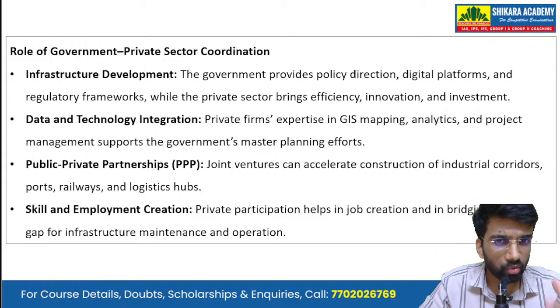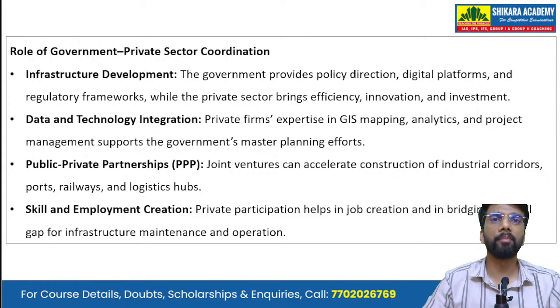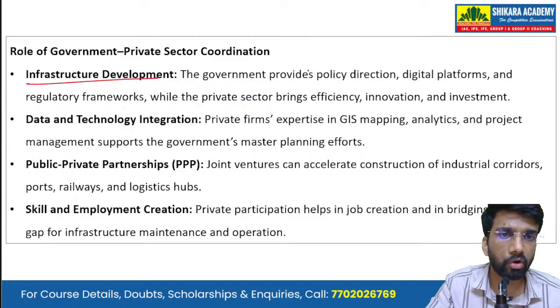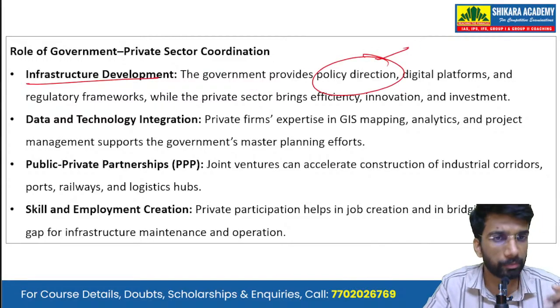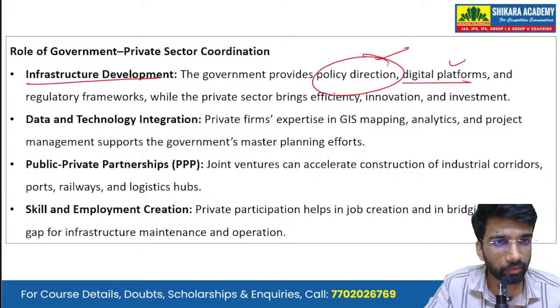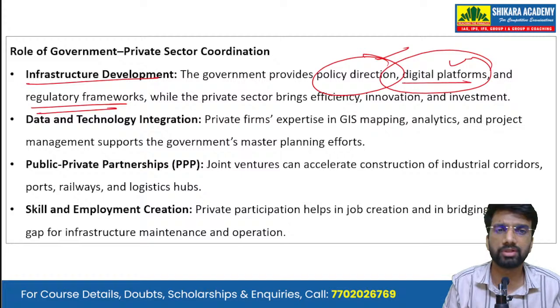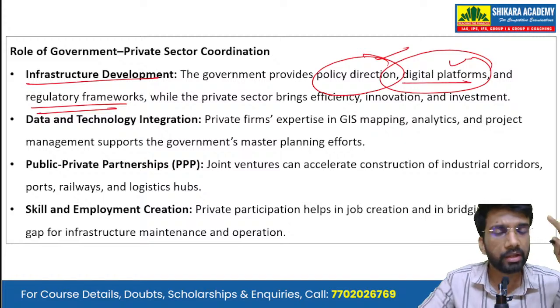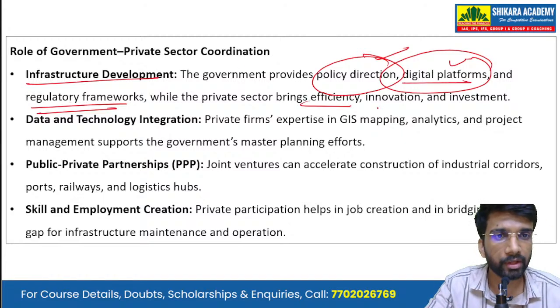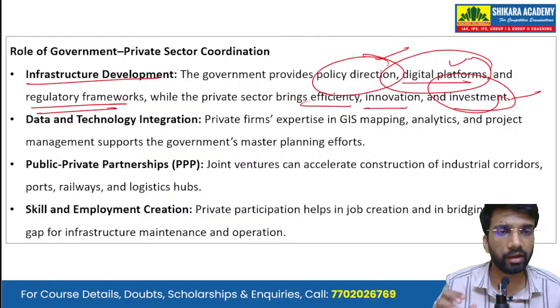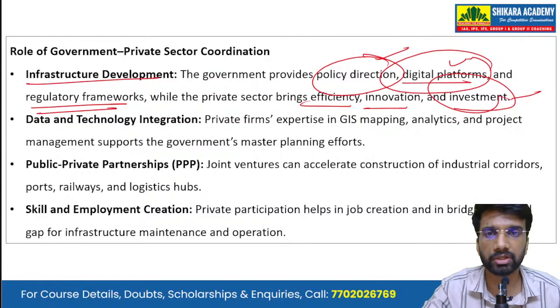Then, what is the role or what is the significance of this government private sector coordination in the implementation of this Gati Shakti Yojana? So first is the infrastructure development. The government will provide the policy direction. Government will also provide the digital platforms and the regulatory framework. So policy making and the regulatory framework will be provided by the government. The private sector will bring efficiency, innovation, and investment. So the private sector will bring innovation, technology, investment, finance, and overall efficiency in implementation.